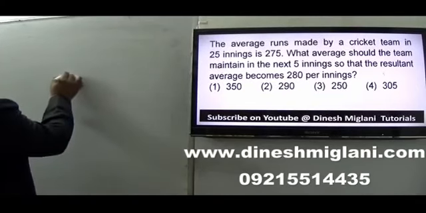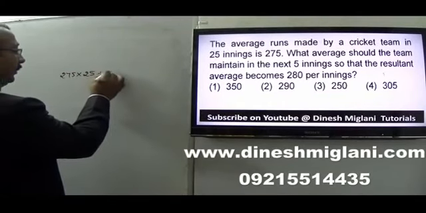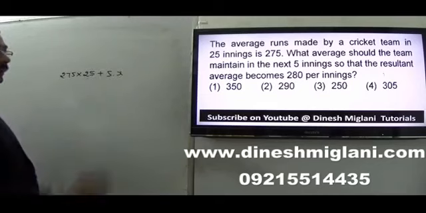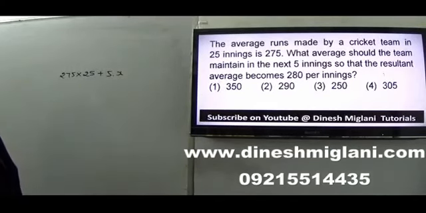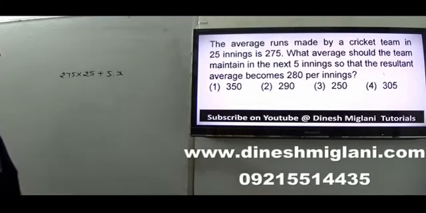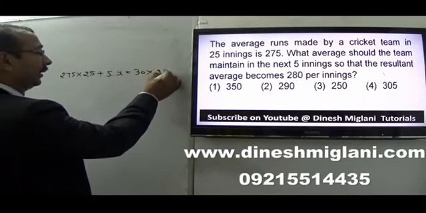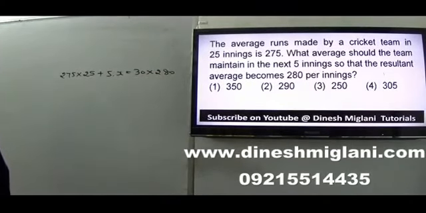It means 275 into 25 is the total, plus 5 into x is the total in 5 innings. Now my total innings are 25 plus 5, that is 30, and the average must be 280. So it should be 30 into 280.